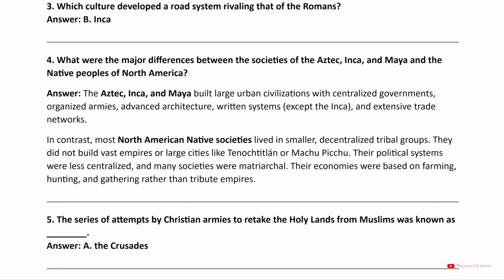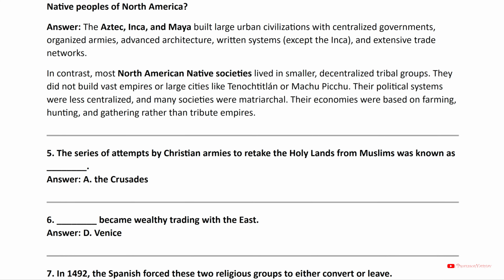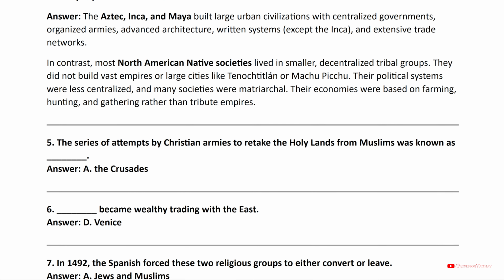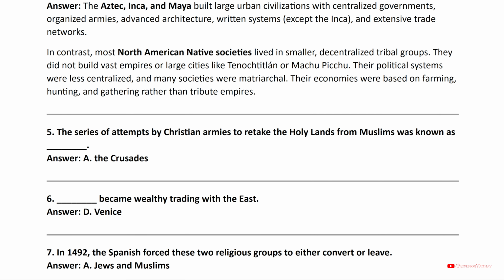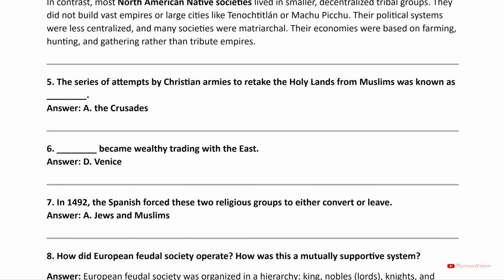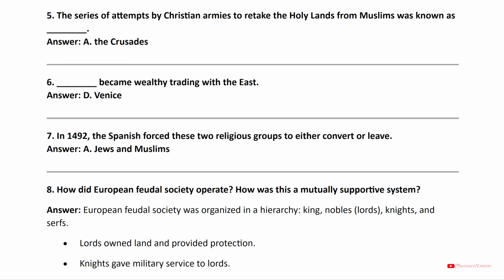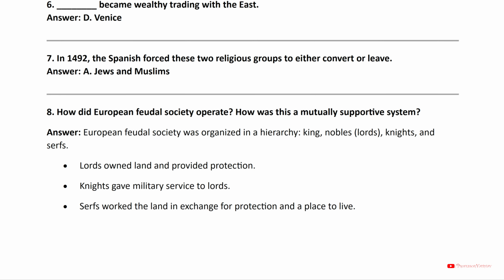5. The series of attempts by Christian armies to retake the Holy Lands from Muslims was known as. Answer A. The Crusades. 6. Became wealthy trading with the East. Answer D. Venice. 7. In 1492, the Spanish forced these two religious groups to either convert or leave. Answer A. Jews and Muslims.